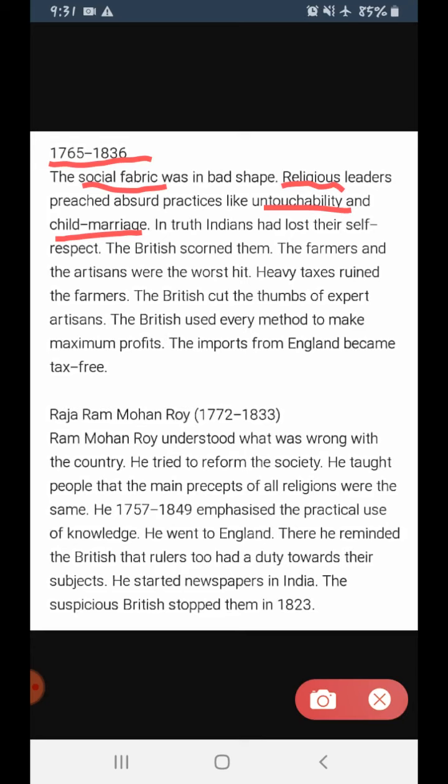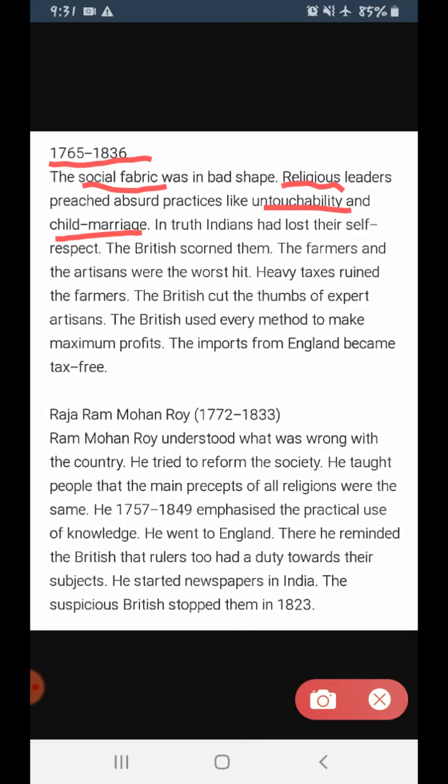In truth, Indians had lost their self-respect. So slowly and gradually, Indians started losing their self-respect. Now see, what was the policy of the British? When the Indians were apart, when they were not together, the people of the higher section and the lower section, what would the British do?